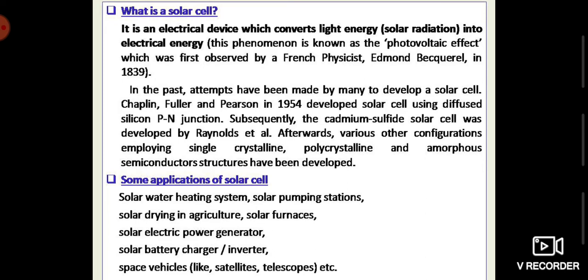So in 1954, Chapin, Fuller and Pearson developed solar cell using diffused silicon PN junction. Subsequently, the cadmium sulfide solar cell was developed by Reynolds and his group, that is Reynolds et al. Afterwards, various other configurations employing single crystalline, polycrystalline and even amorphous semiconductor structures have been developed.